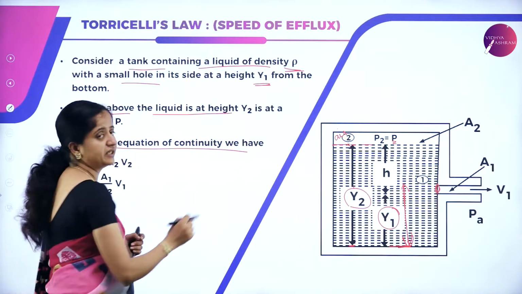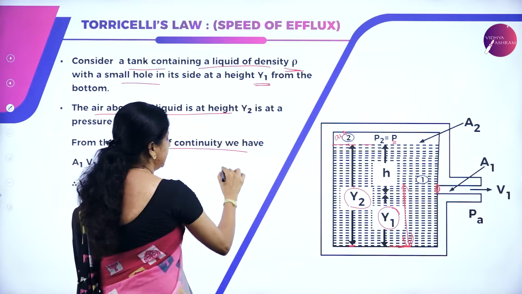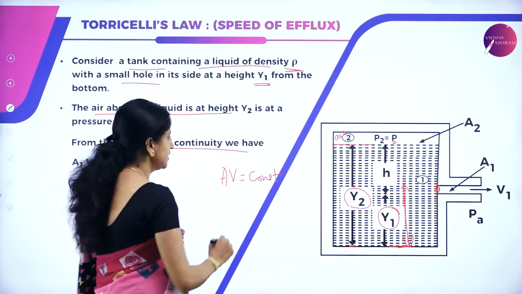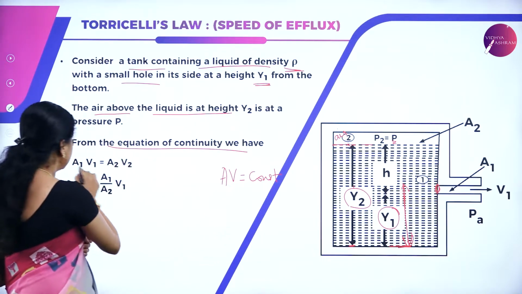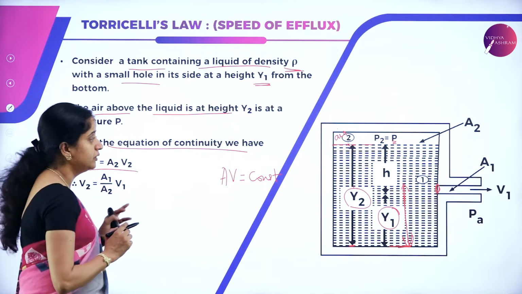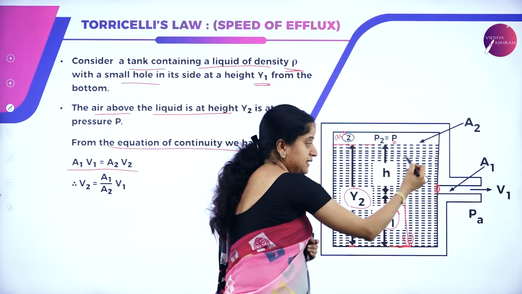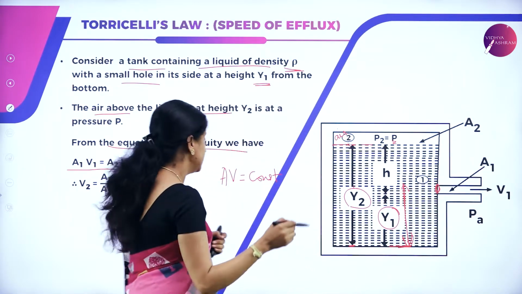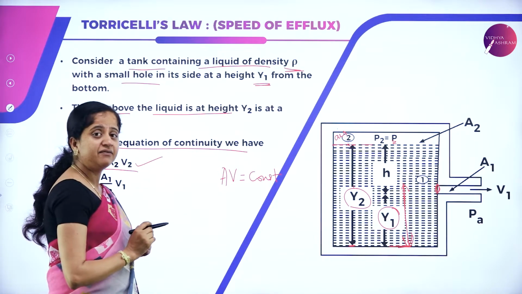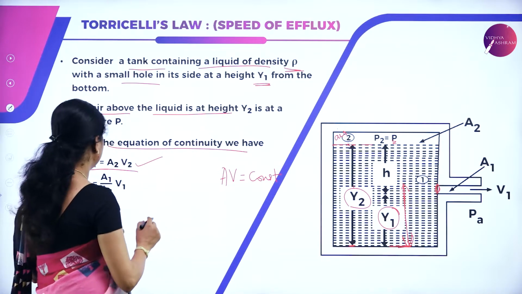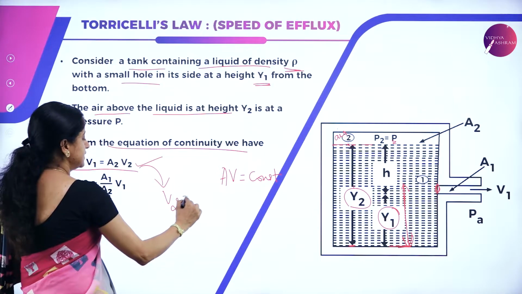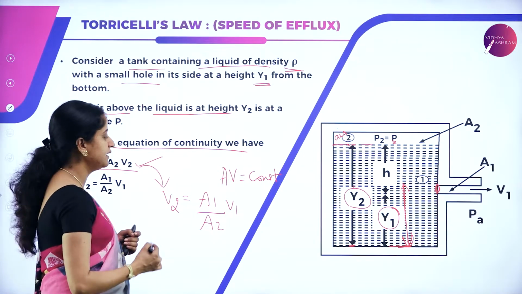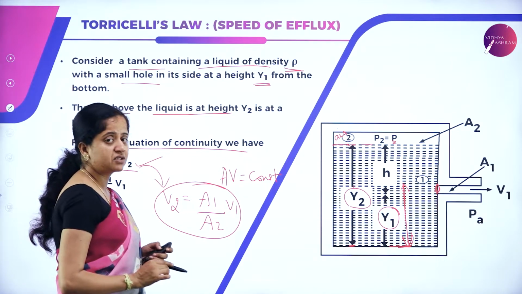Next, from the equation of continuity, what is the equation of continuity? It is AV is equal to constant. What is A? A stands for area of cross section and V is velocity. So we have an equation A1 V1 is equal to A2 V2. Here we have liquid which is at rest and from the hole when the liquid flows, it flows with the velocity V1. So from the equation of continuity we can write A1 V1 is equal to A2 V2, or from this we can write V2 is equal to A1 divided by A2 into V1. We will use this for further simplification. So this is from the equation of continuity.